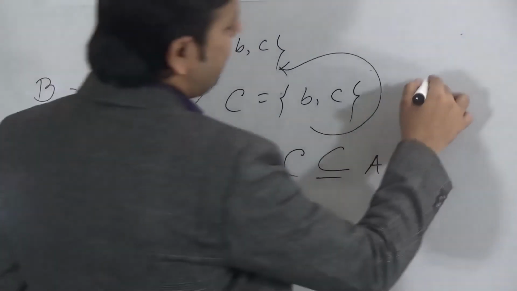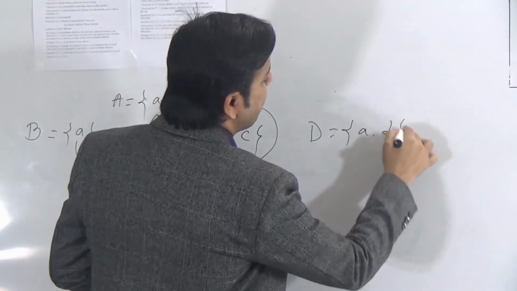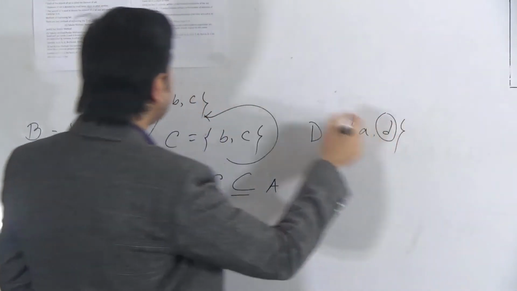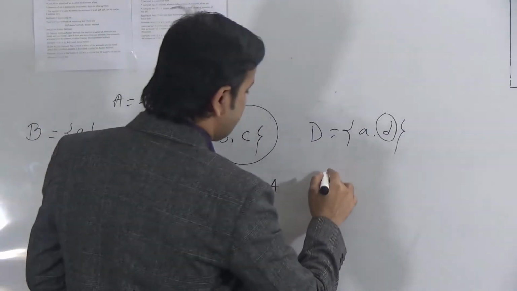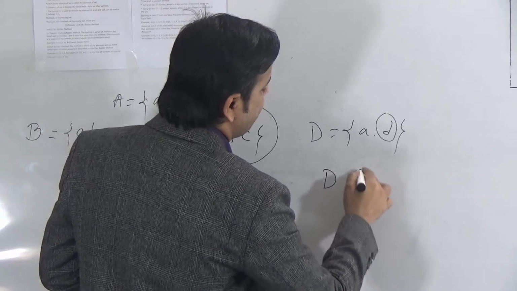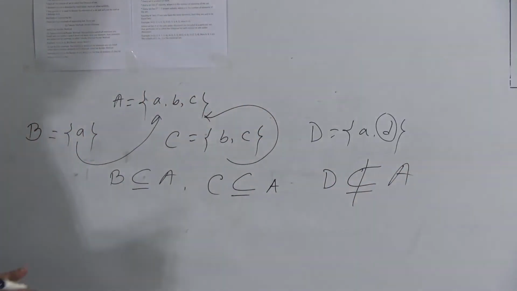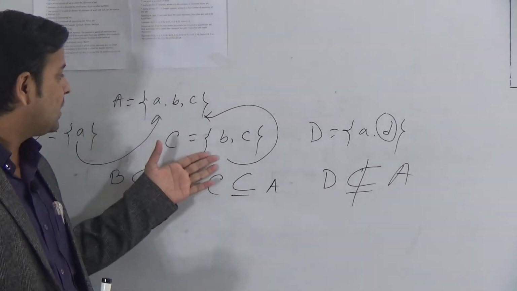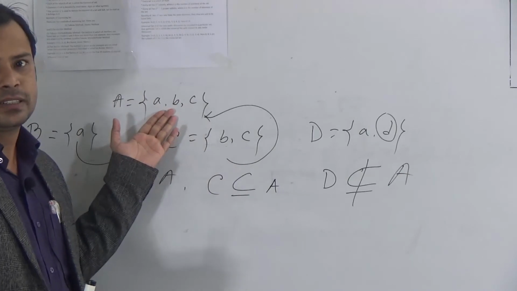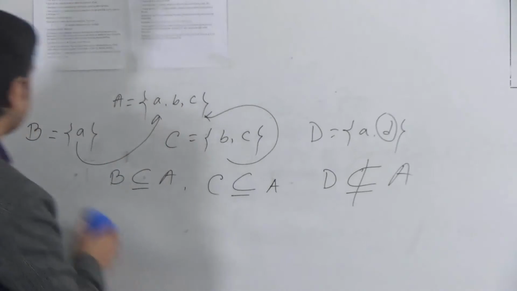But if I write a set D, suppose D contains a, d, here the element d is not contained in A. So D is not a subset of A. To become a subset, all the elements have to be contained in the first set. Okay, dear students, I hope you have understood about subsets.